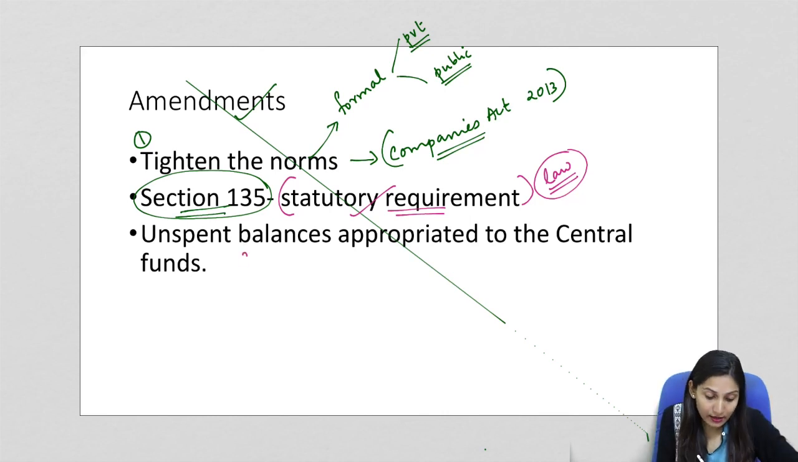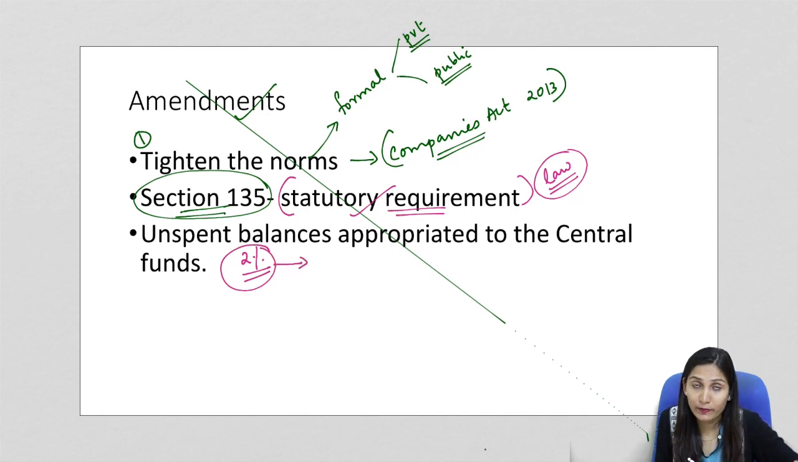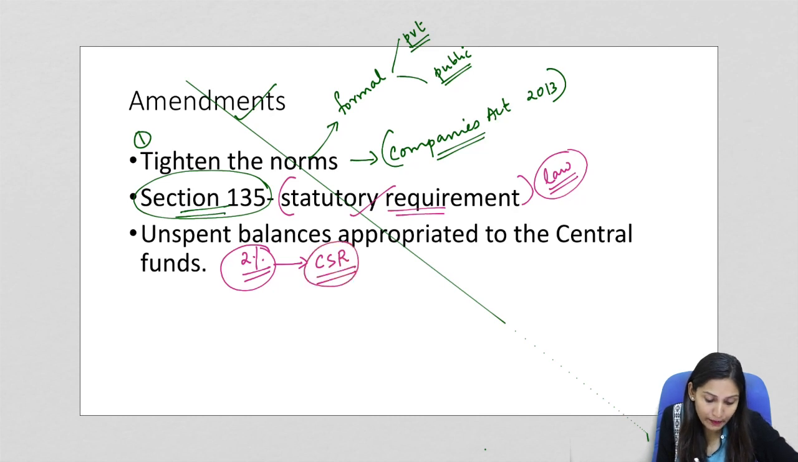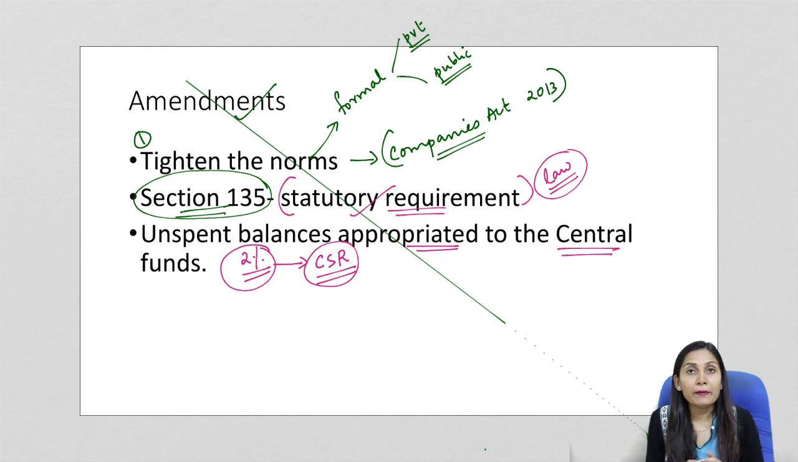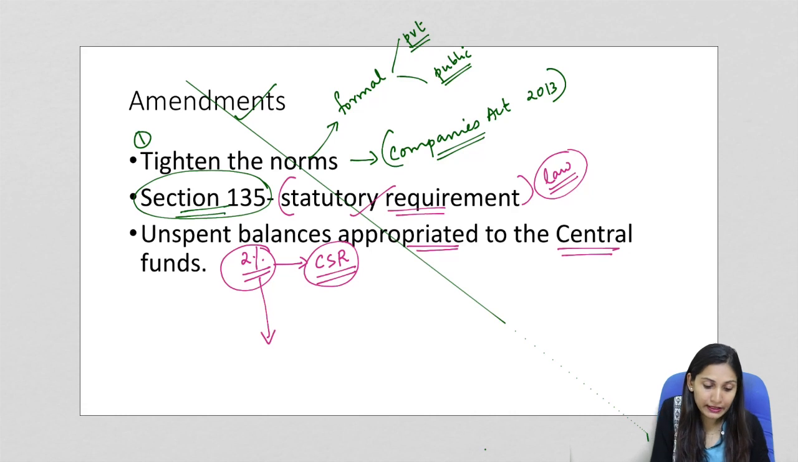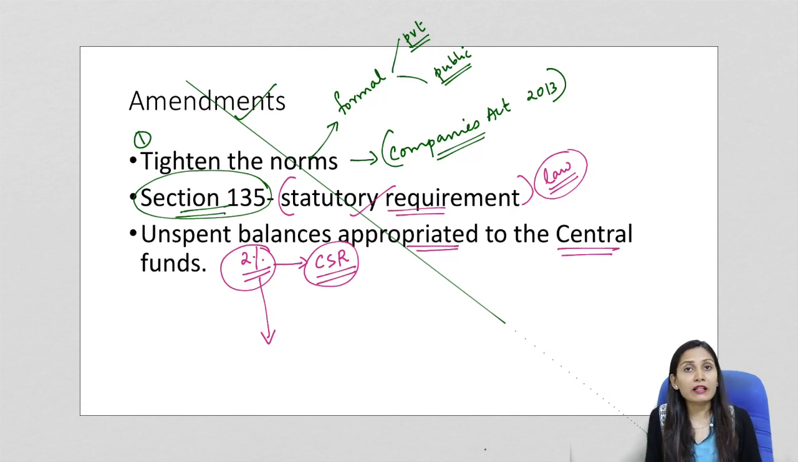Now we have seen that 2% of the average profit is what has to be spent on CSR activities by the company. With the new amendments, it will be mandatory for companies to appropriate the unspent balances to a central fund. Earlier, if the company was not able to utilize the 2% average profit completely for CSR activities, it merely had to state the reasons in its annual report.